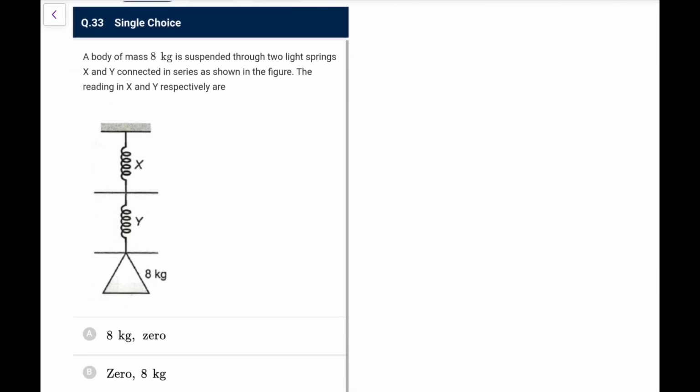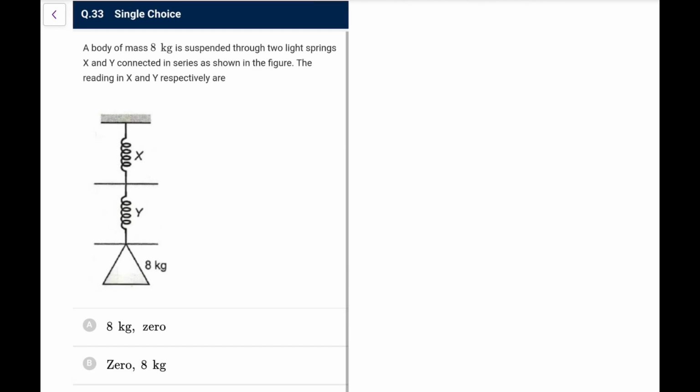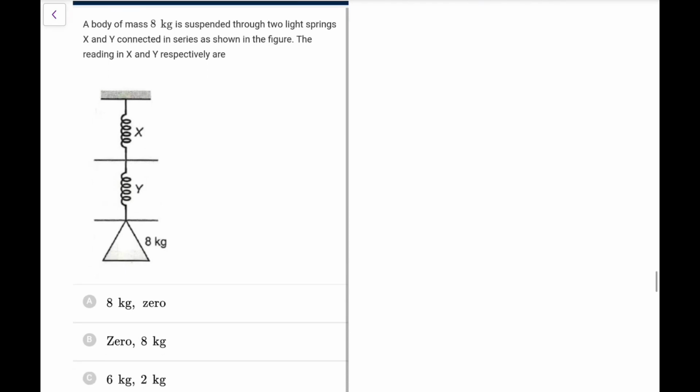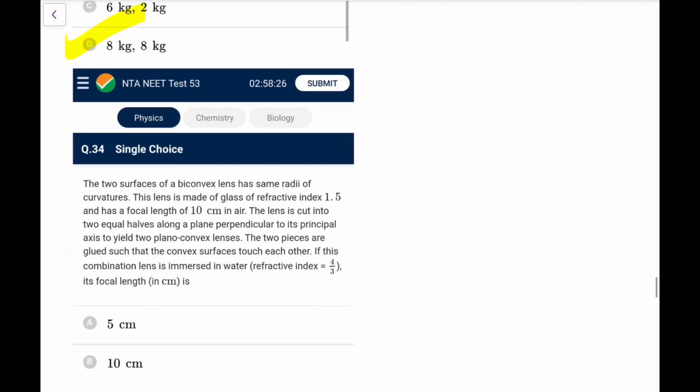Now a body of 8 kg is suspended through 2 light springs connected in series. The reading in X and Y will be, because both are in series, tension will be the same, so both will be reading 8. So it's an easy one for you. You must have done such questions.